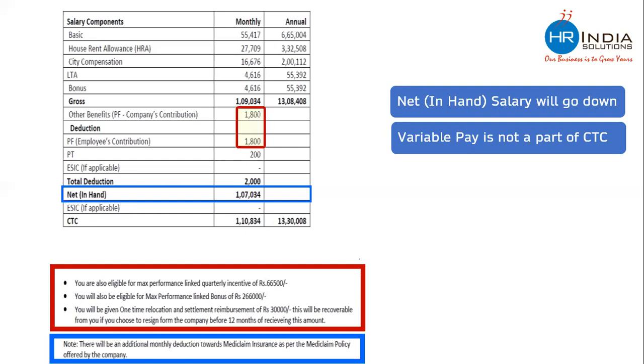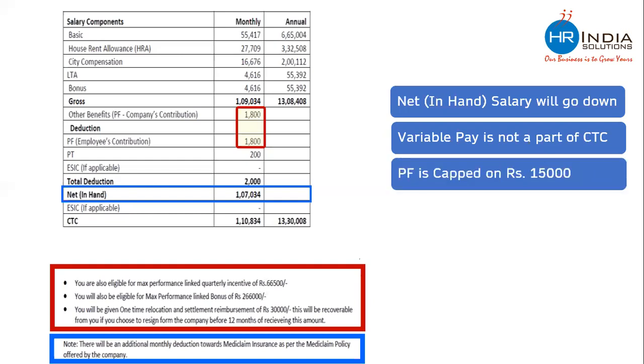You will see that provident fund contribution is 1,800 only. PF is 12% of basic salary. Basic salary here is 55,417. So if you calculate 12%, it would be much higher. But the company is saying that only 1,800 would be contributed as provident fund, which means this company's PF is capped on 15,000, or PF is limited on 15,000. This is legally correct. A company can decide to pay provident fund on 15,000 only, and they can say that over and above 15,000, we would not be paying PF.